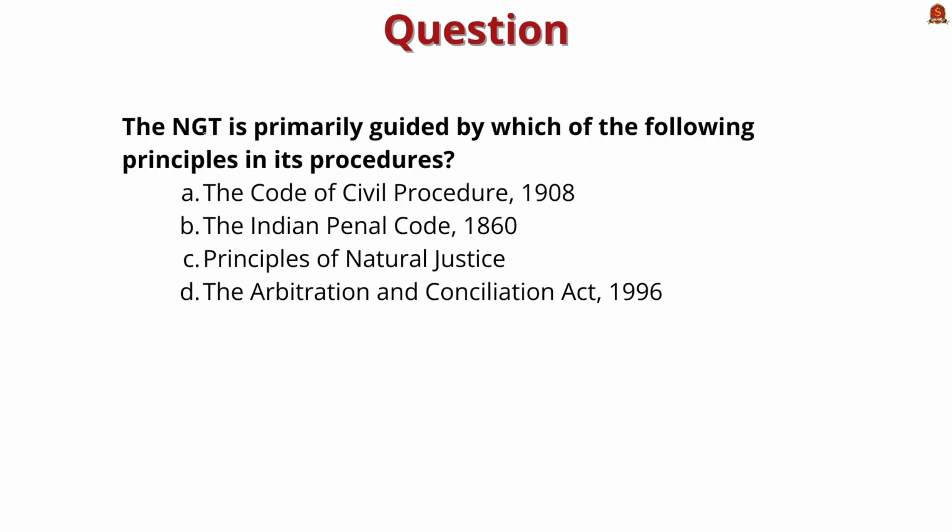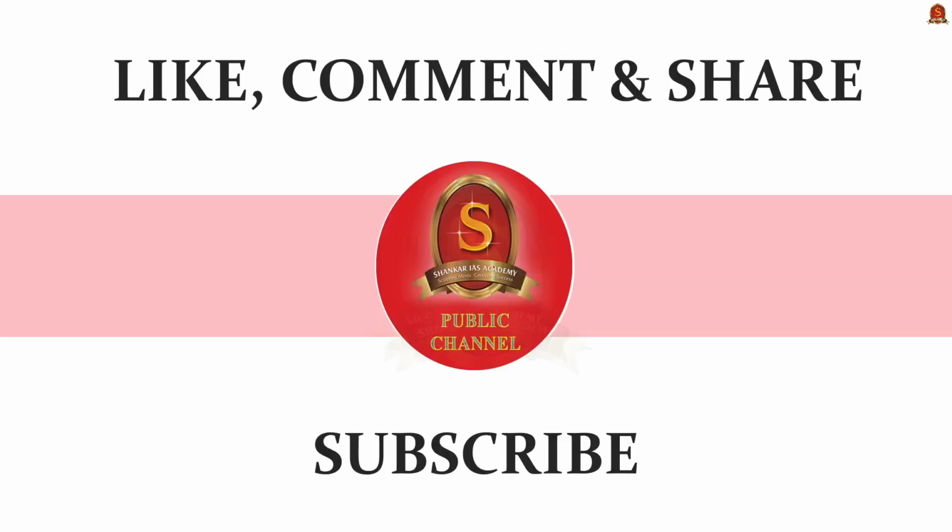Now look at the third question. NGT is primarily guided by which of the following principles? The correct answer is option C, principles of natural justice, because NGT is not guided by strict procedural rules or the civil procedure code or criminal procedure code or any other laws. It is guided by the principle of natural justice. Here natural justice means what is right and what is wrong, and this is called natural justice. So with this, we have come to the end of the discussion.